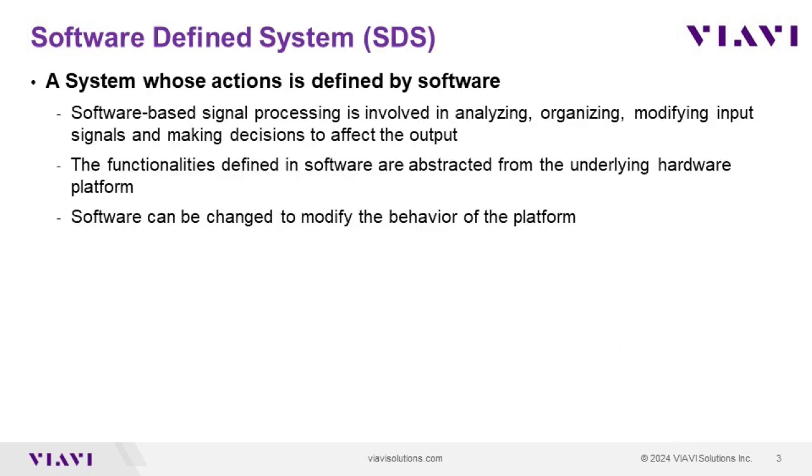So what is a software-defined system? Here's a definition that we will use. At the heart of an SDS is a computer that runs software programs to analyze, organize, modify, and input signals and make a decision to affect the output. We say it is defined by software since changing the software programs will change the behavior of the system, its personality. As opposed to a hardware-centric system, a software-defined system can be reprogrammed to execute a different task.